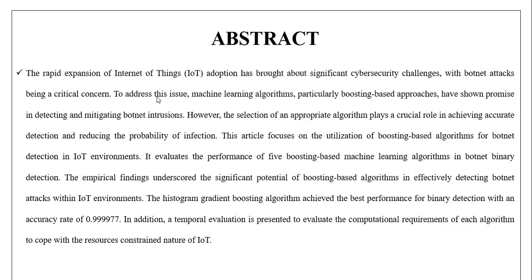It evaluates the performance of five boosting-based machine learning algorithms in botnet binary detection, and the findings underscore the significant potential of boosting algorithms. For effective detection of botnet attacks in IoT environments, the histogram gradient boosting algorithm achieved the best performance for binary detection, with an accuracy rate of 0.99. In addition, a temporal evaluation is presented to evaluate the computational requirement of each algorithm, to cope with the resource-constrained nature of IoT.